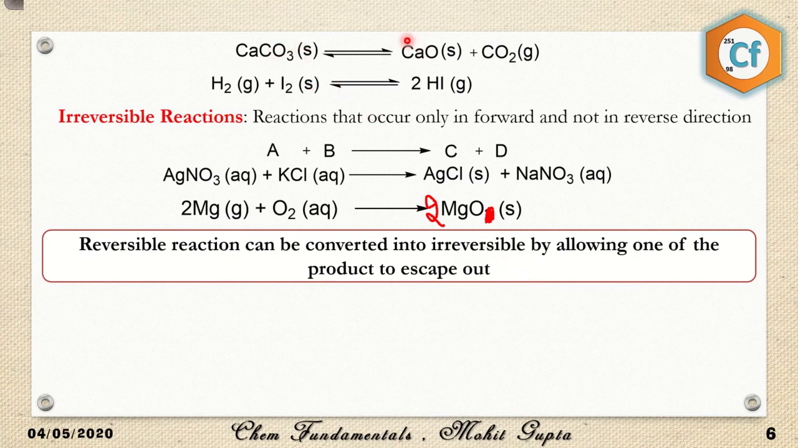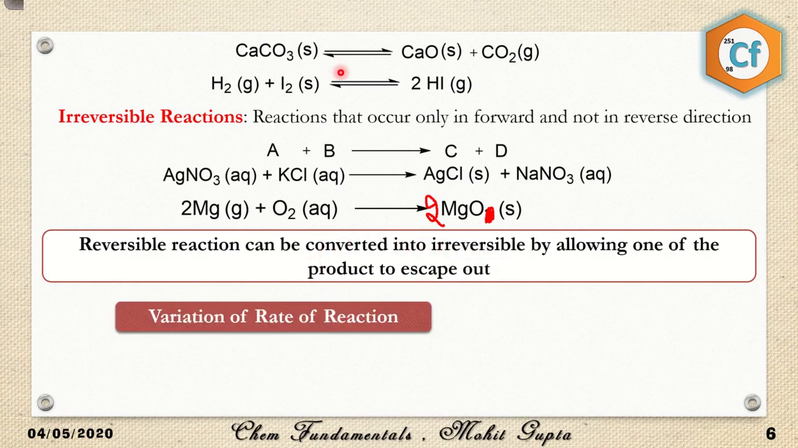So if I have this reaction and I remove the carbon dioxide, so one product is not available in the reaction, then all the calcium carbonate will decompose to give calcium oxide and carbon dioxide. So in order to convert a reversible reaction into an irreversible one, I have to remove one of the products.